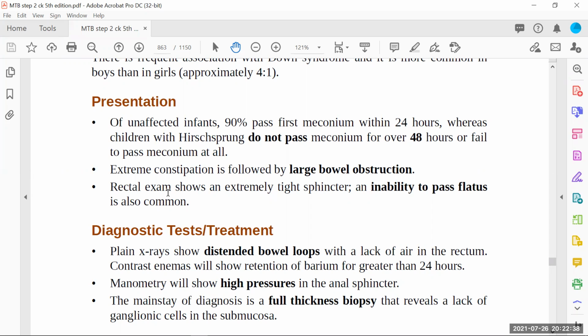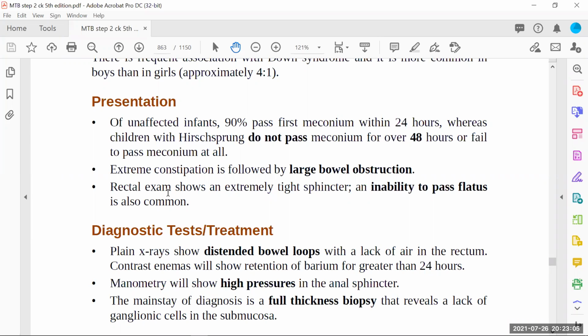The Auerbach plexus are not innervating the distal bowel, where the meconium is, and there should be peristalsis, and because of the peristaltic movement the meconium will pass. But if there is no peristalsis, then the meconium or the stool will remain inside. So extreme constipation will be there, followed by large bowel obstruction. Rectal exam shows an extremely tight sphincter, and inability to pass flatus is also common.